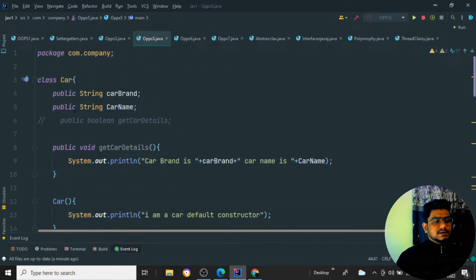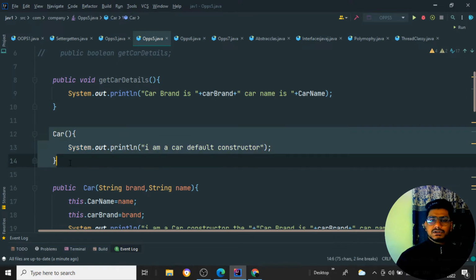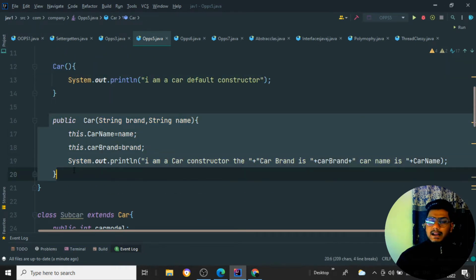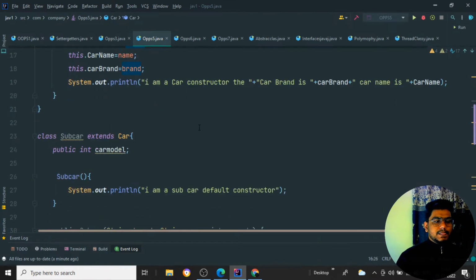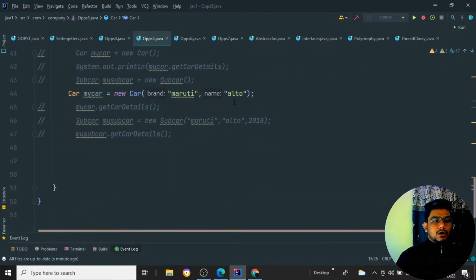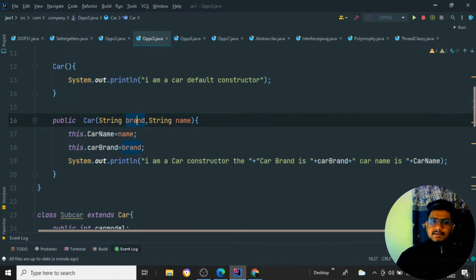So when it is being set, it is not going to call the default constructor. No, it is going to call the parameterized constructor, to which I am passing the parameters, that is a brand as well as a name. So when I'm passing Maruti and Alto, Maruti will be set as the brand and Alto is going to be set as the name. It is going to use the this keyword. So for this particular object, it is setting the particular value.